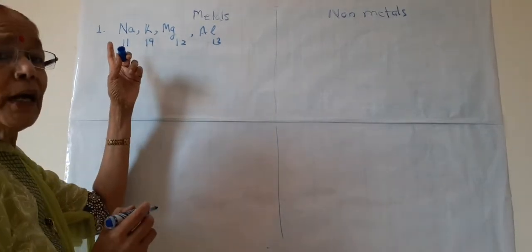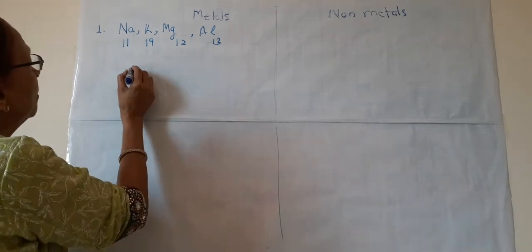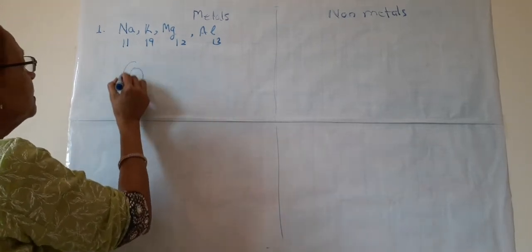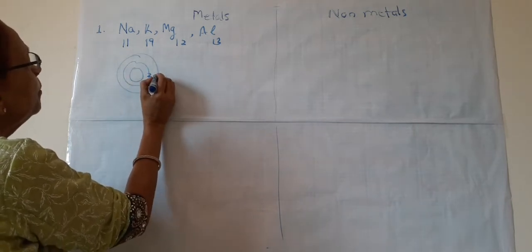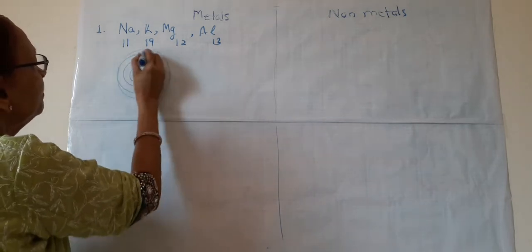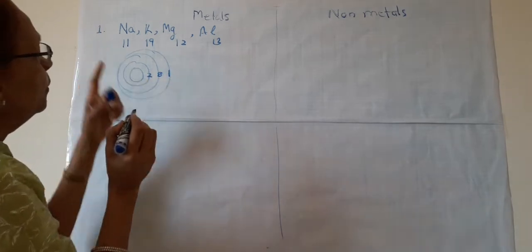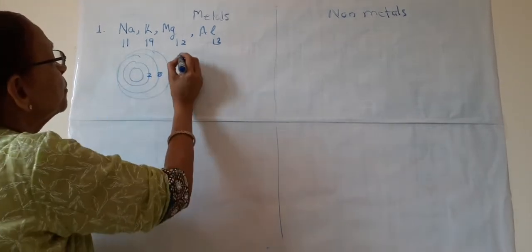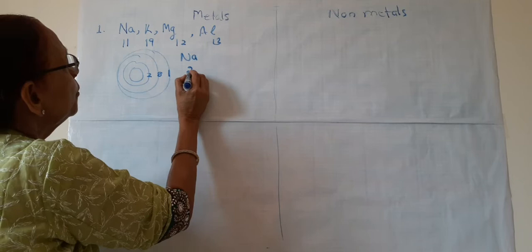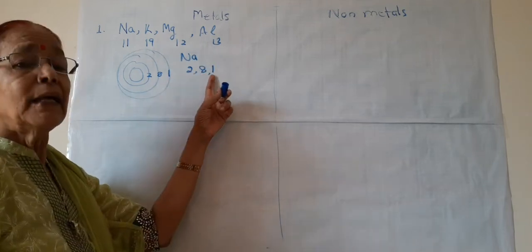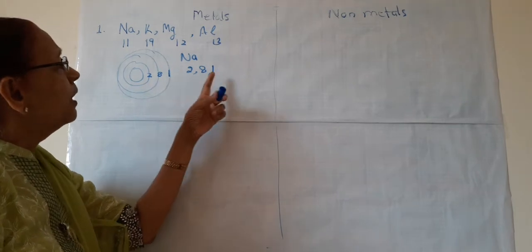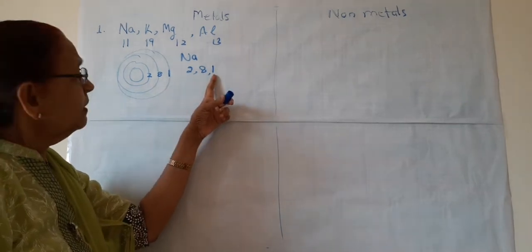Suppose I draw the electronic configuration of Na. This is the nucleus, first orbit, second orbit, 2, 8, and this will be the third orbit. So the electronic configuration of sodium will be 2, 8, 1. What does it mean? In the last shell, the valence shell, only one electron is present.